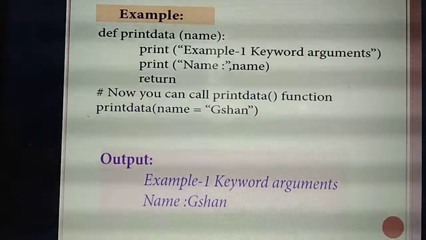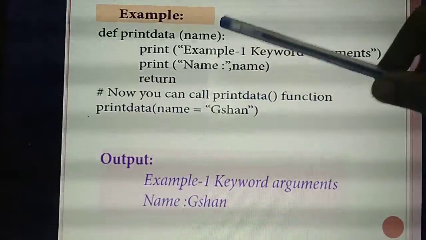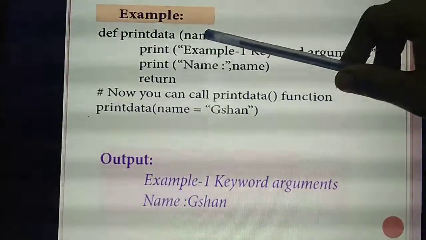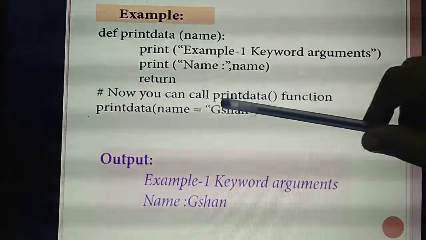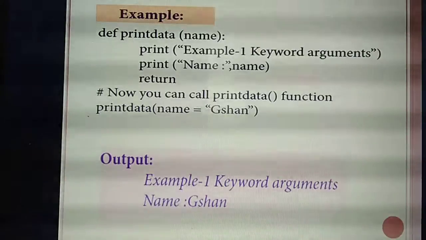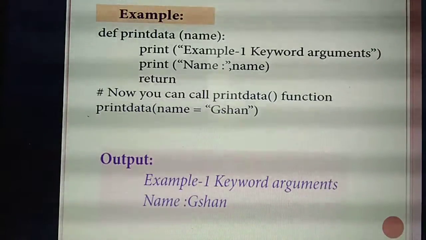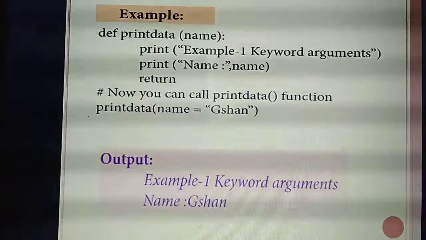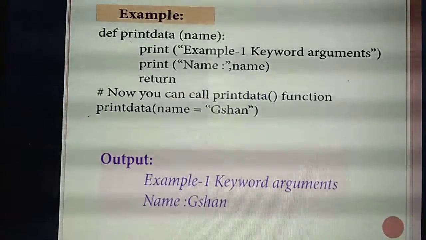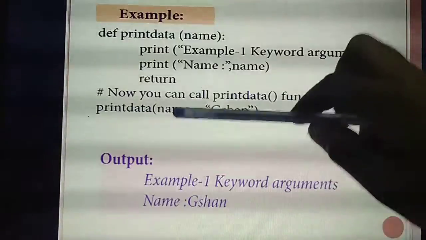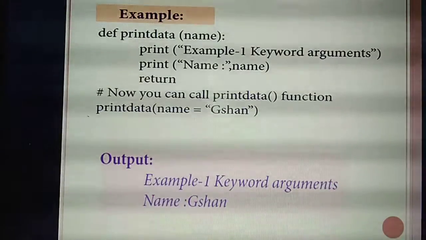Okay. So three points you have studied. What are they? The first point is that arguments are identified by the function parameter names. What's the name of the argument? Name. So in the place of name you are giving name only. Whether in the place of name you are giving age? No. Or in the place of name you are giving 15. Whether it is correct? No. The values you are passing must also match the parameter. Understand?